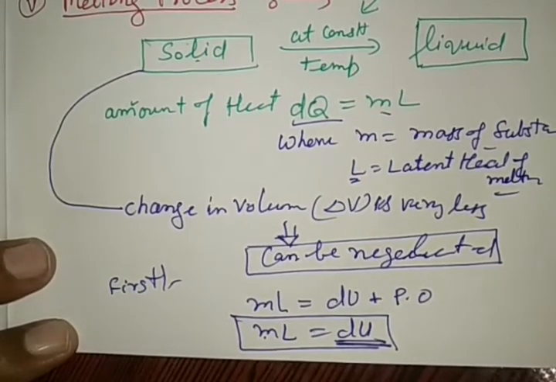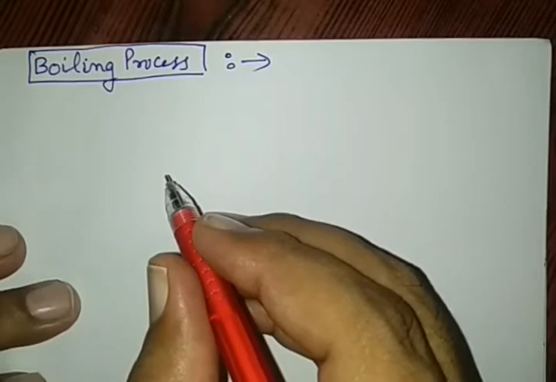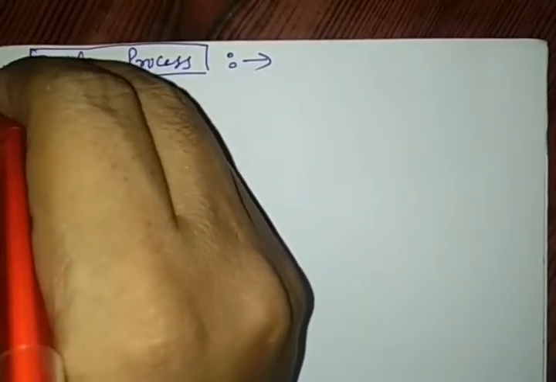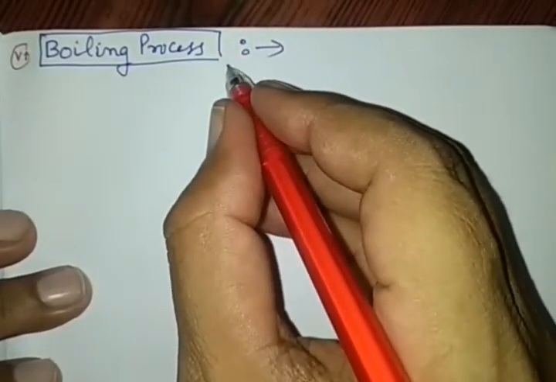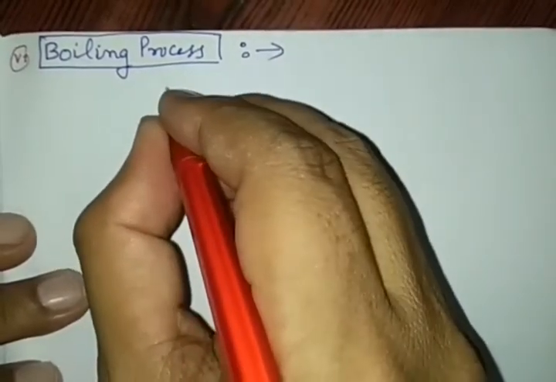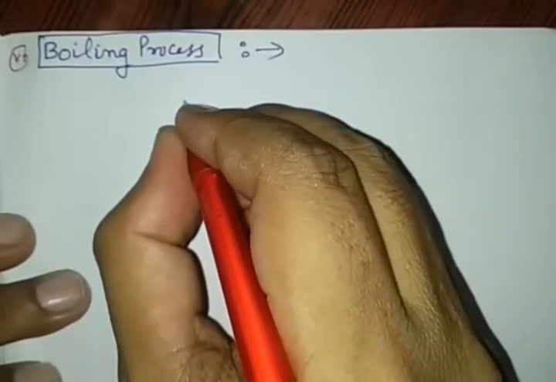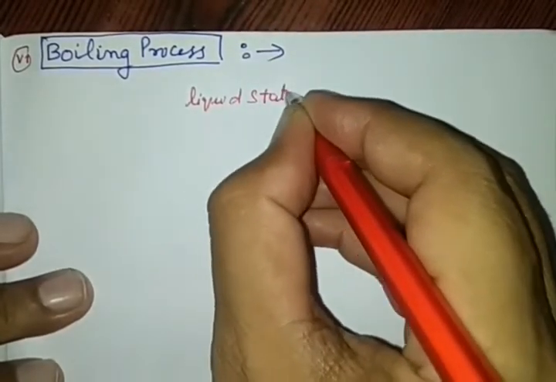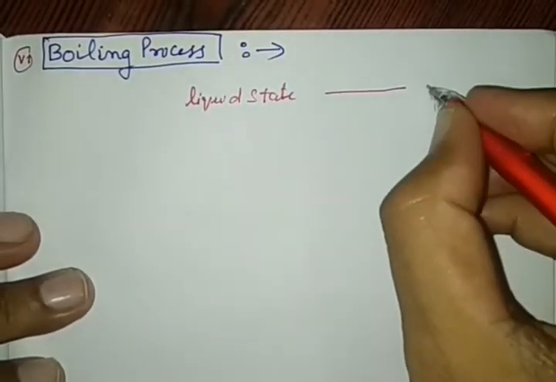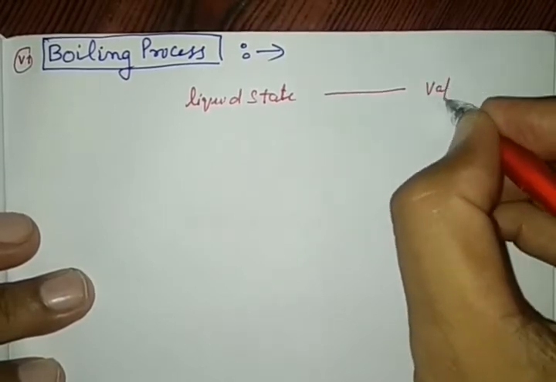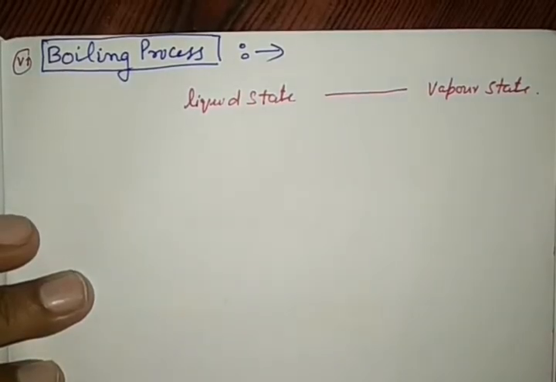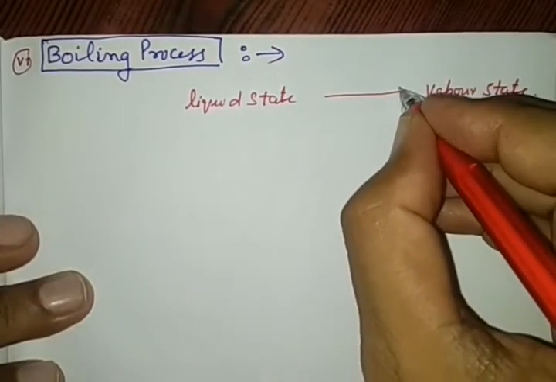Now we are going to see one more process, that is the boiling process. Next, that is sixth one, that is boiling process. Here in this boiling process, we know that liquid state is converted into vapor state or gaseous state, right?